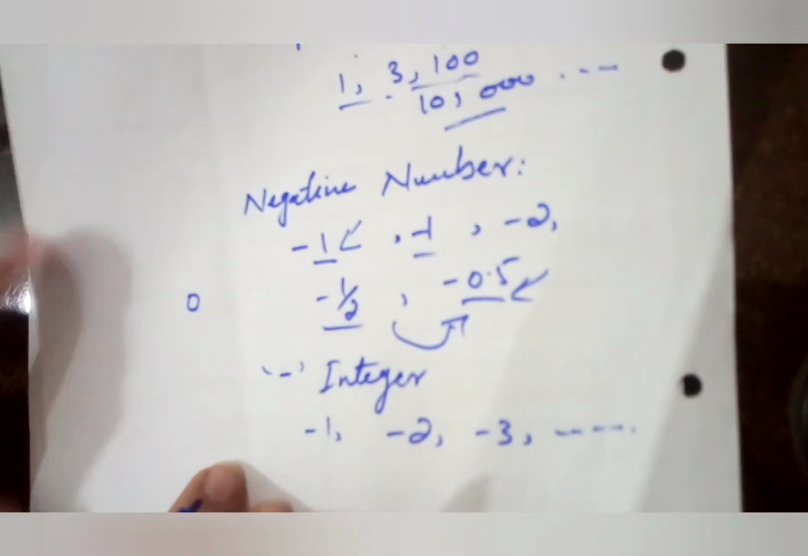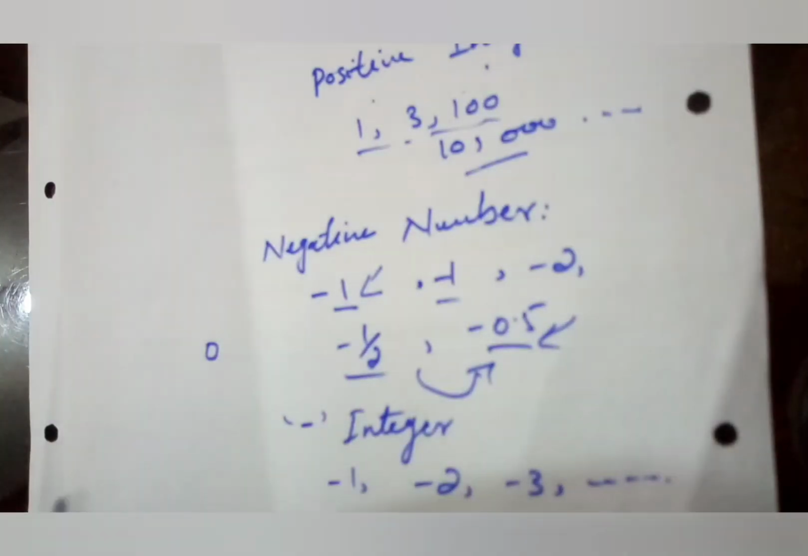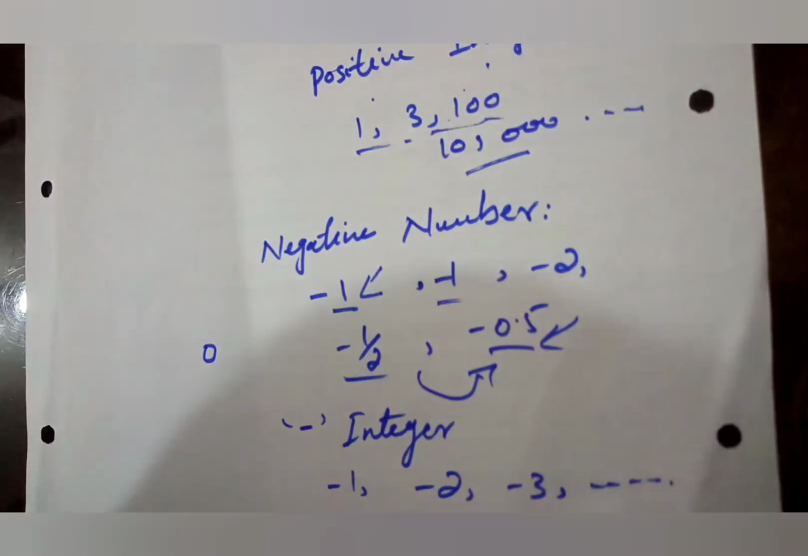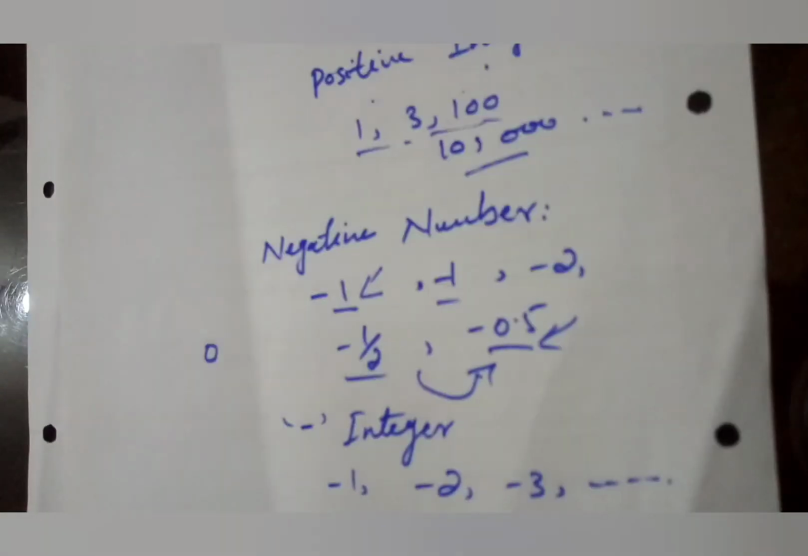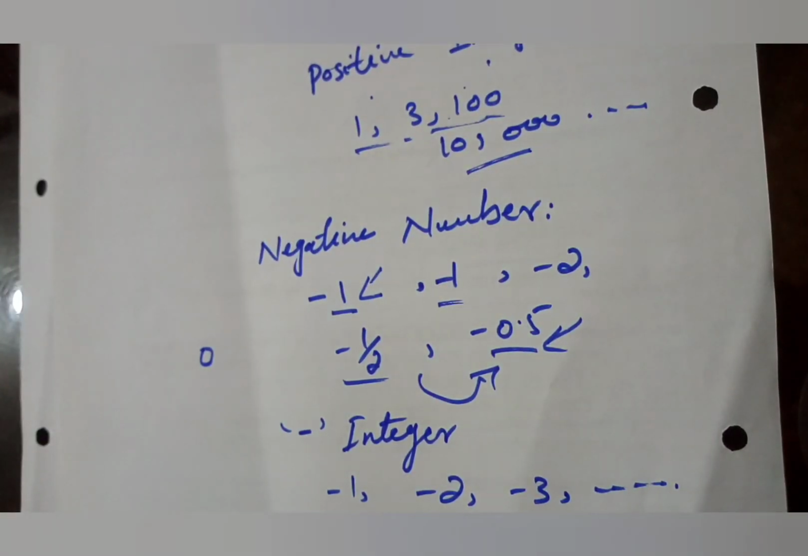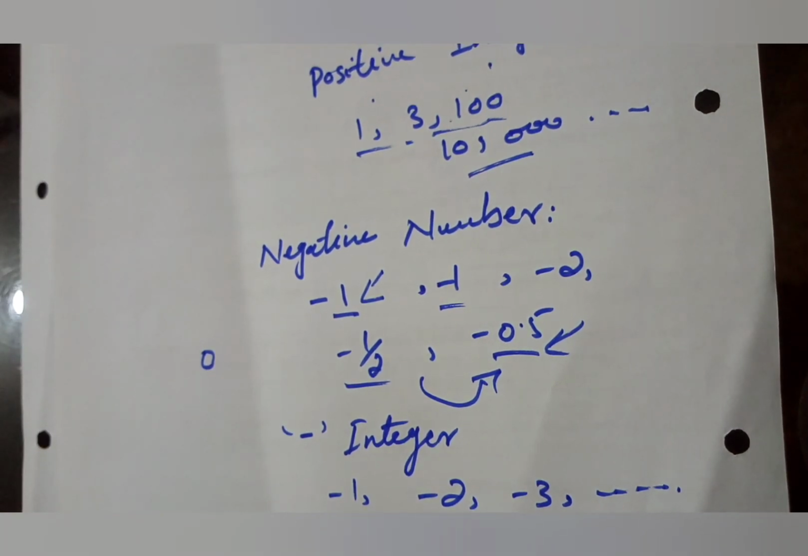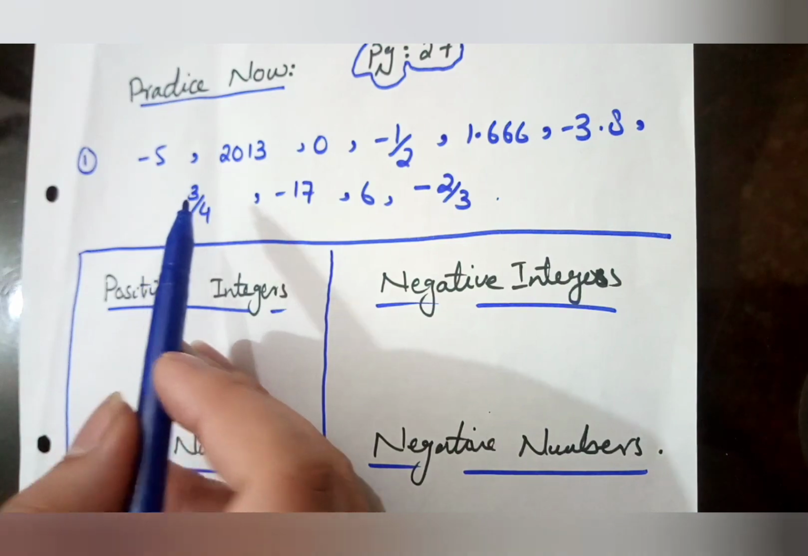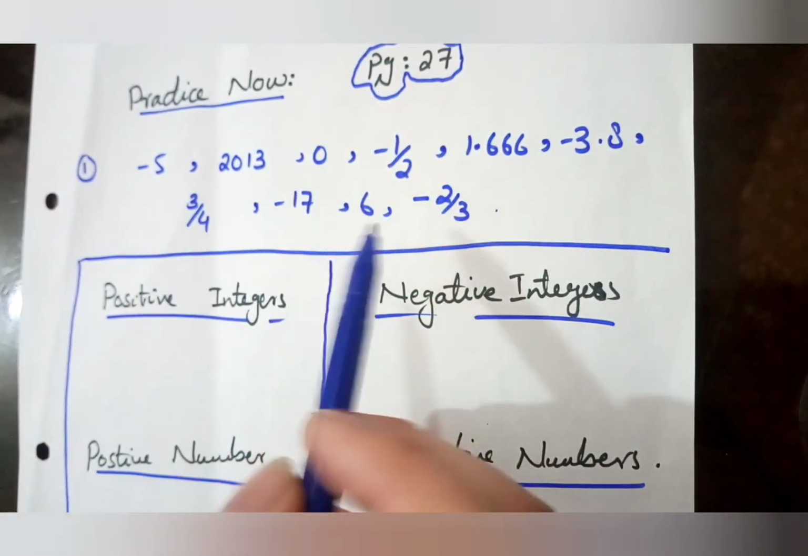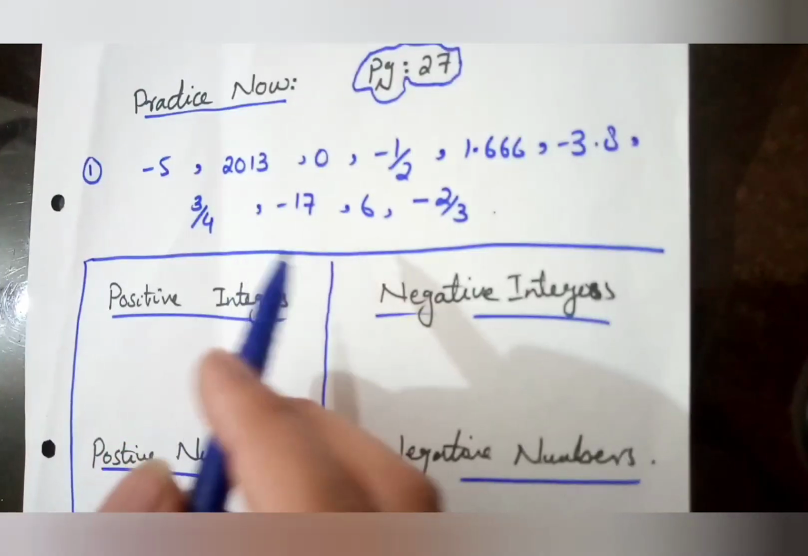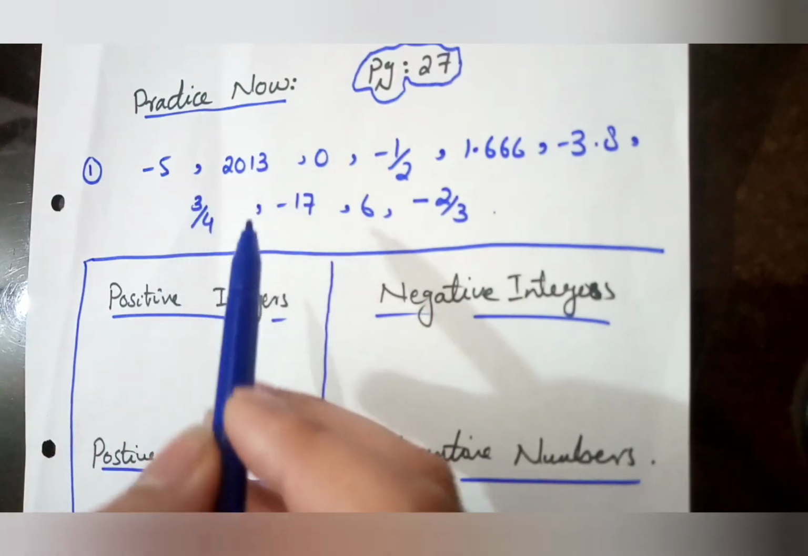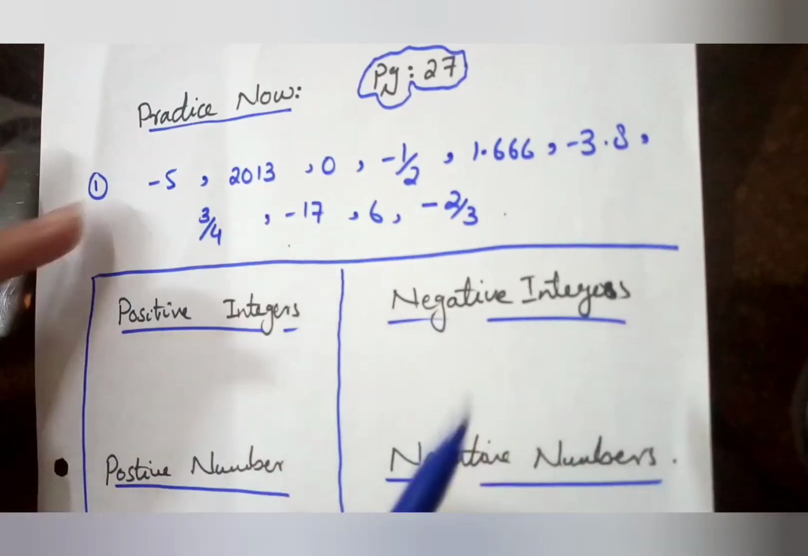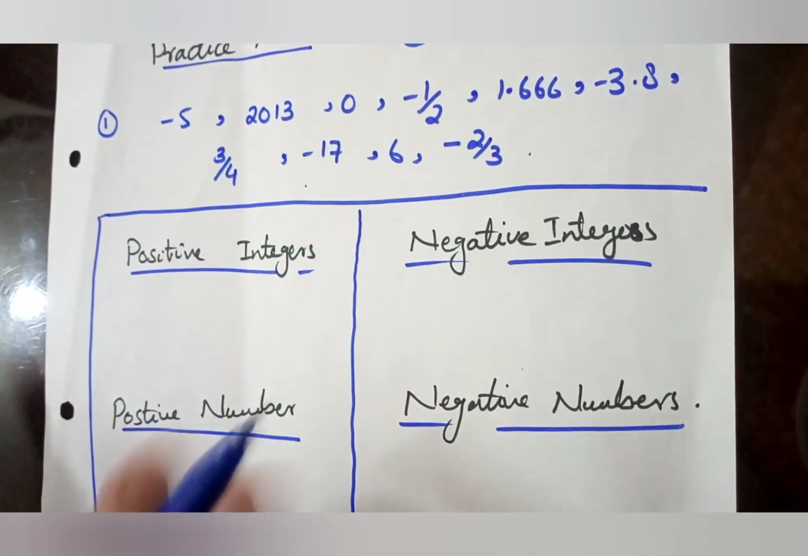I hope that after revising this concept again, you now have a clear concept about positive numbers, negative numbers, positive integers and negative integers. So now let's move towards the practice now on page 27, question 1. I just wrote down your question on this paper. These are the values given in the book, and you have to identify from these values which are positive integers, negative integers, positive numbers and negative numbers. I just categorized it in the form of 4 categories.